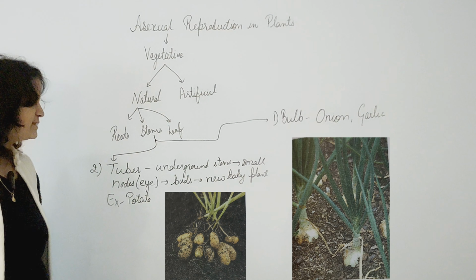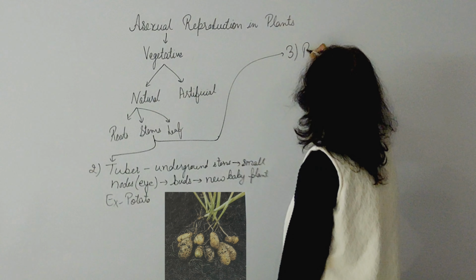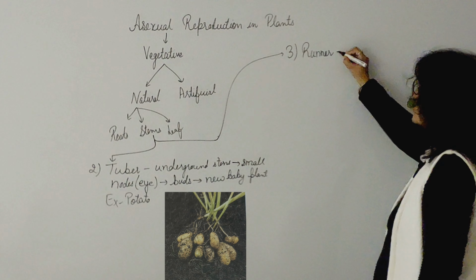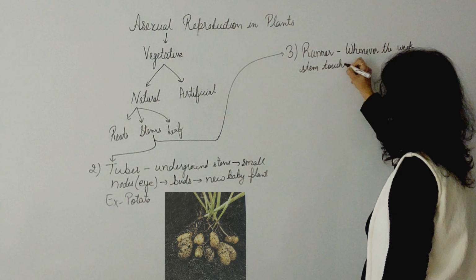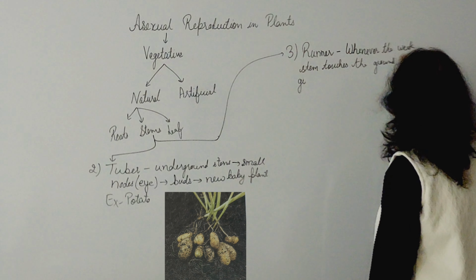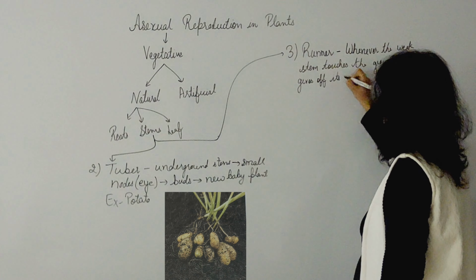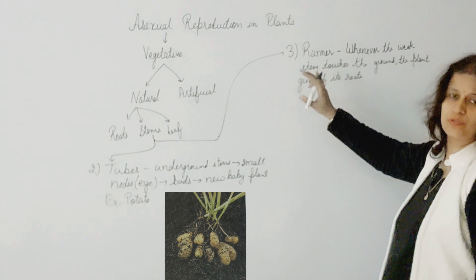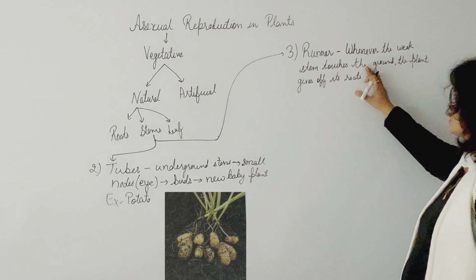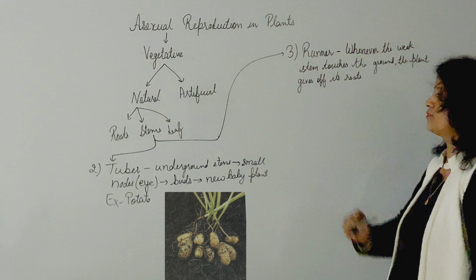Example I told you, like potato. Next one is runner. Third one is runner. In the runner, what happens? Whenever the weak stem touches the ground, it means the plant gives off its roots. Now what happens, whenever any weak stem of the plant touches the ground, the plant gives off its roots.